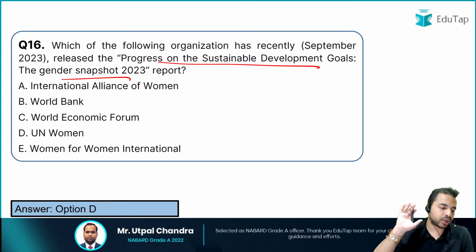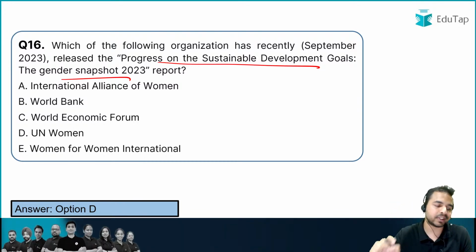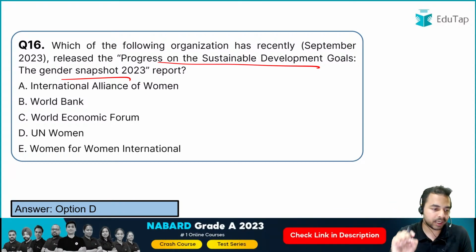Now my dear friends, there is a question for all of you. Can you tell me how many sustainable development goals are there? कितने sustainable development goals हैं that we are having?